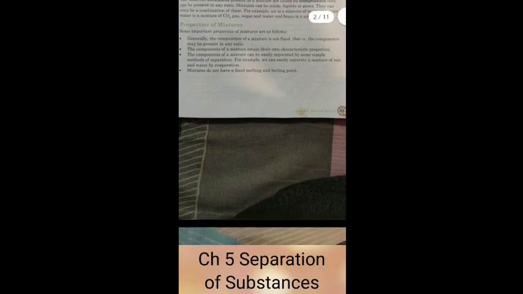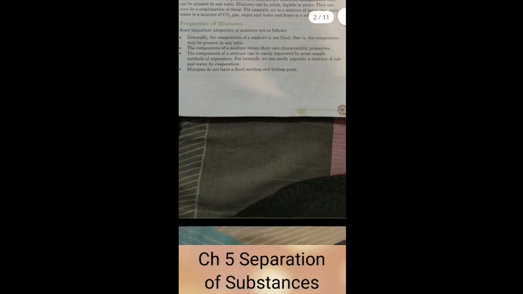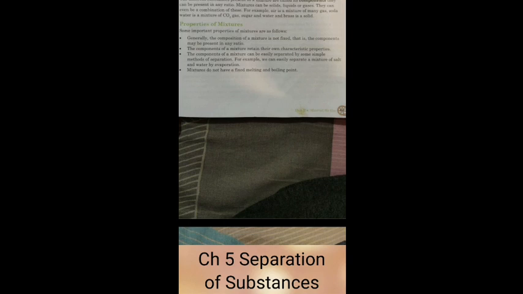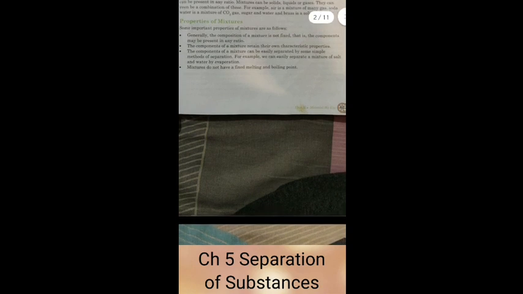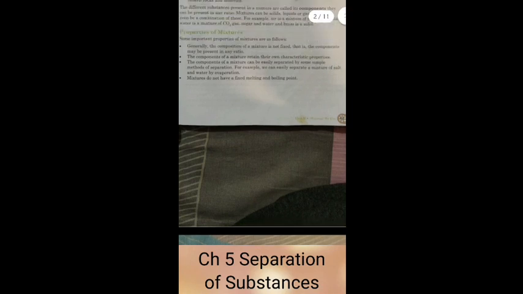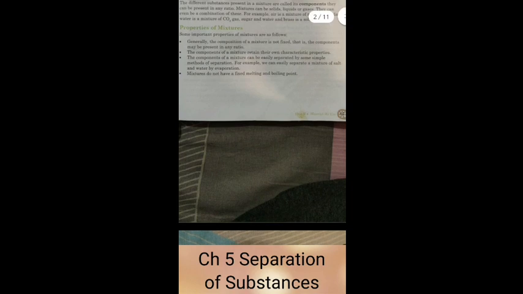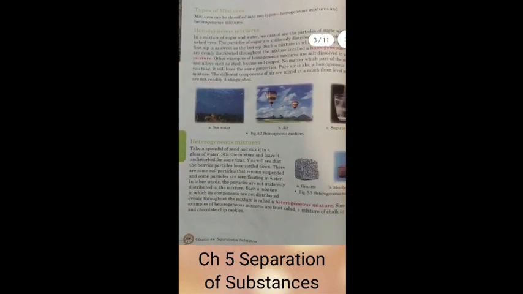And one more thing is that the different components can be separated with the help of simple methods, like the evaporation method. If you have dissolved some amount of salt in water, you can separate it by simply heating it, or evaporating, and the water will go out and only the salt residue will be left behind. And because of the different substances present in a mixture, they won't have a fixed boiling point or melting point. It will vary depending upon the composition of the different components.